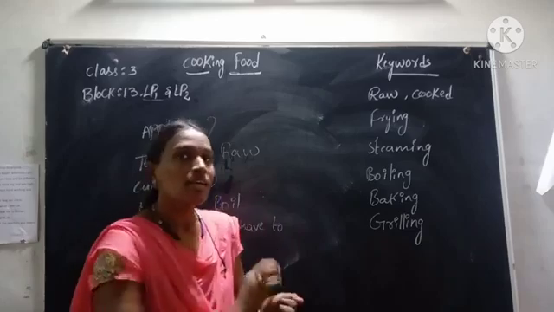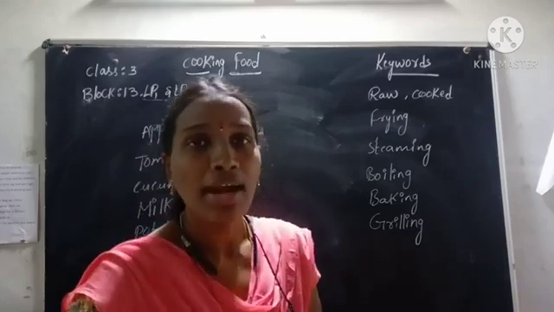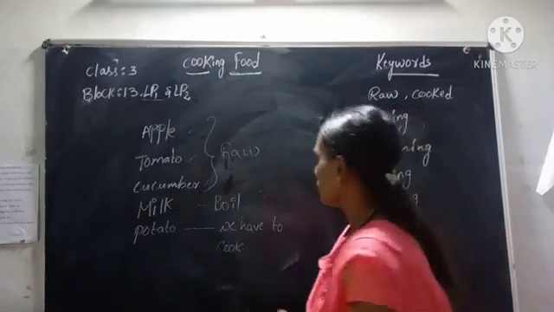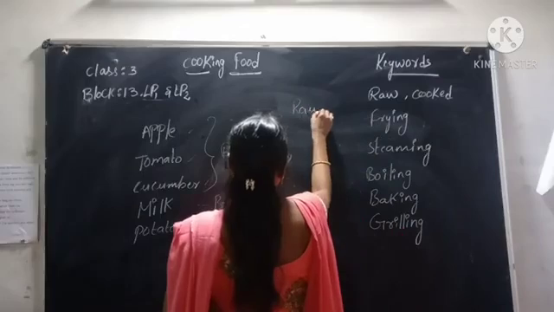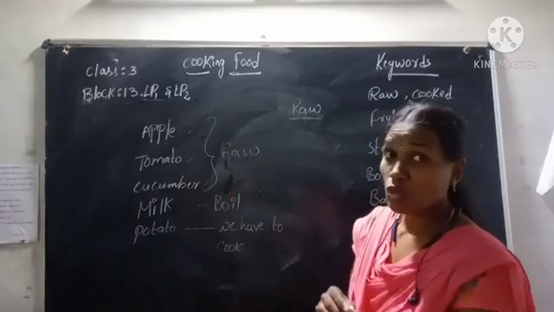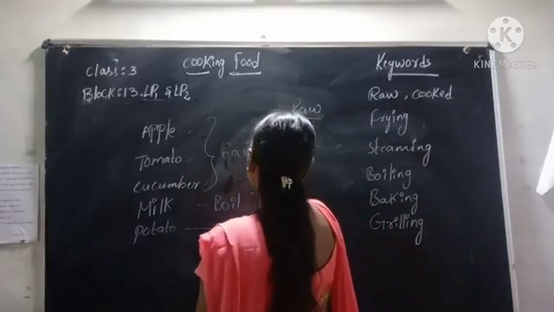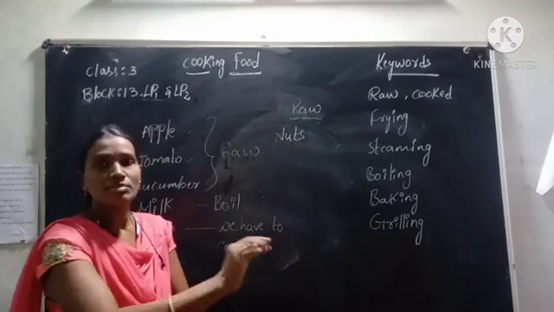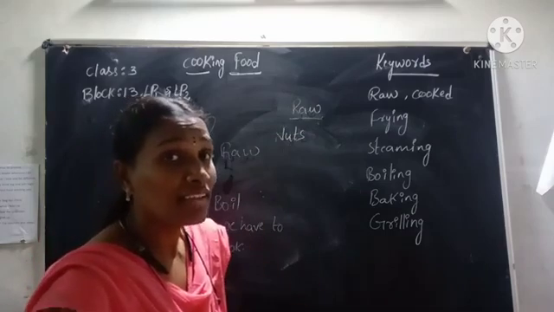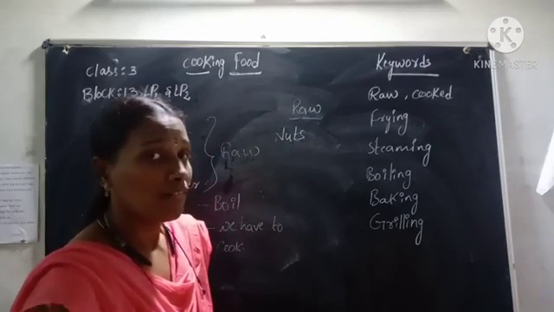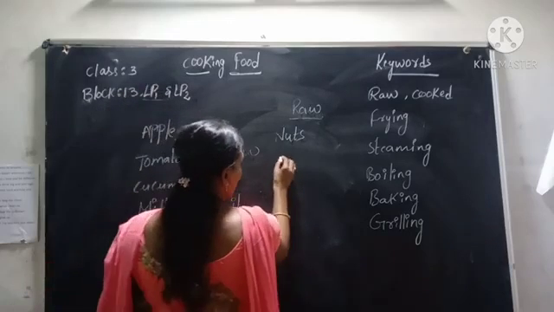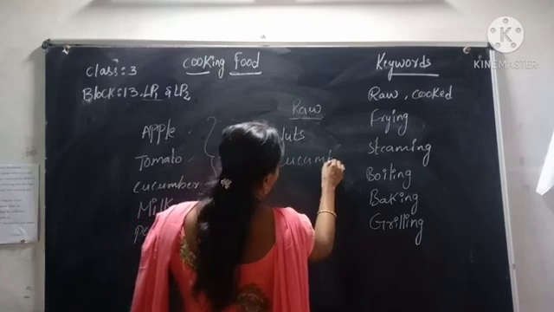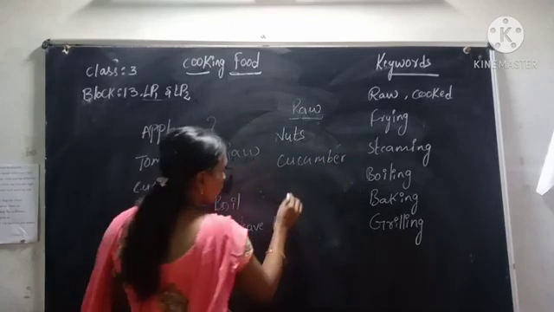Okay children, can you tell me some food items which we can eat raw? Some food items without cooking? Yes, so many are there, like nuts. So many nuts, cashew nuts, almonds, we can eat those raw only. And some food items like cucumber and tomato you can also eat raw only.